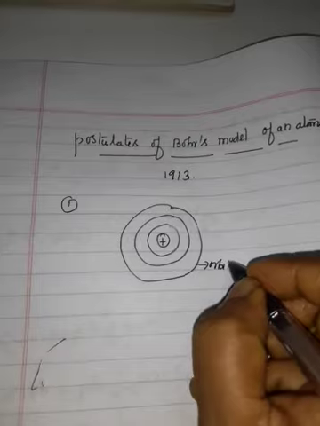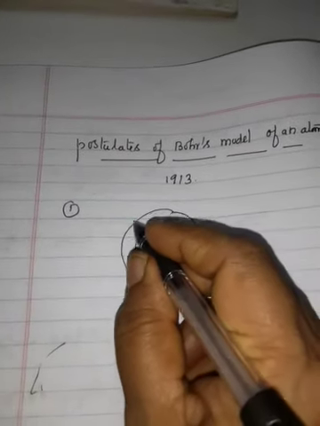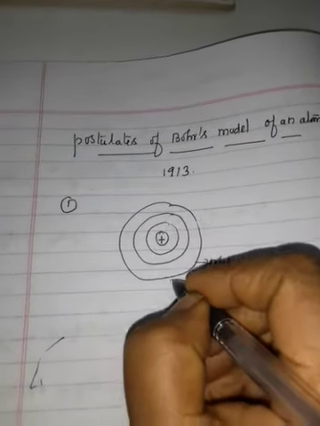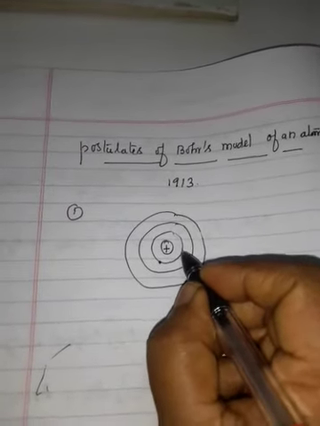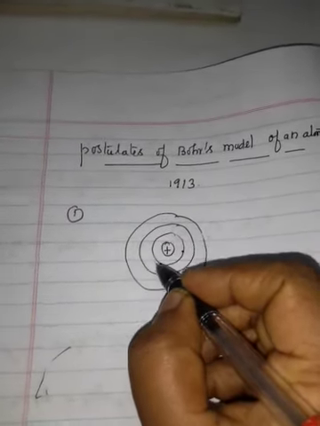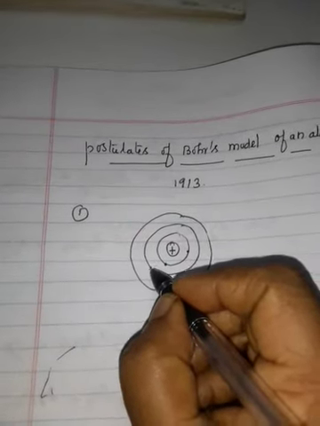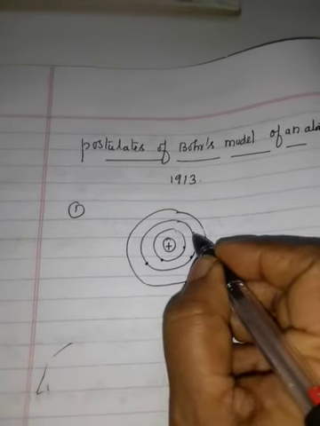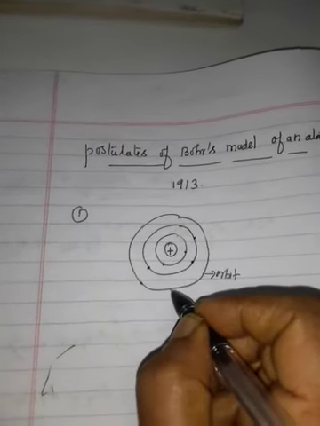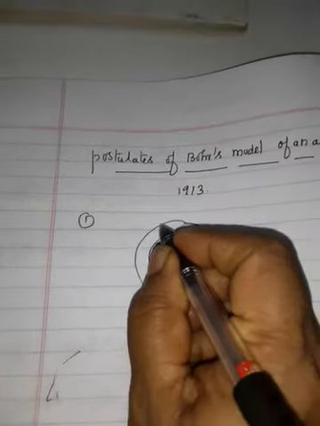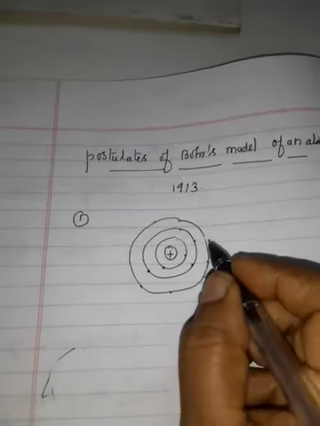This is the orbit. Orbit is the path in which electron is revolving around the nucleus. So if an electron is present here, it revolves only in this orbit. If electron is present here, it revolves only in this orbit. If electron is present here, it revolves only in this orbit.